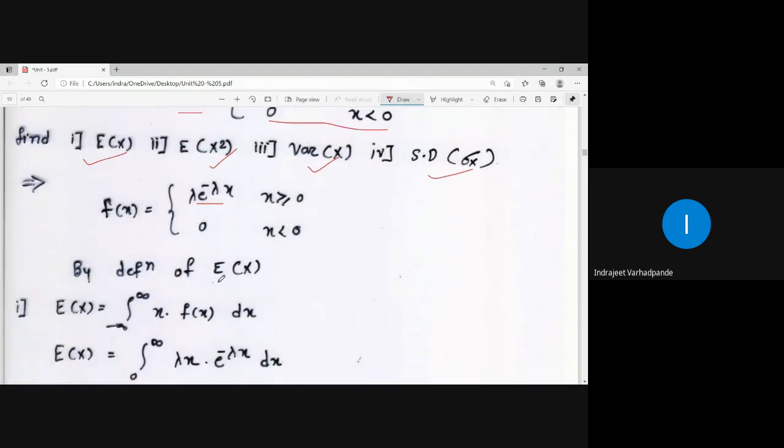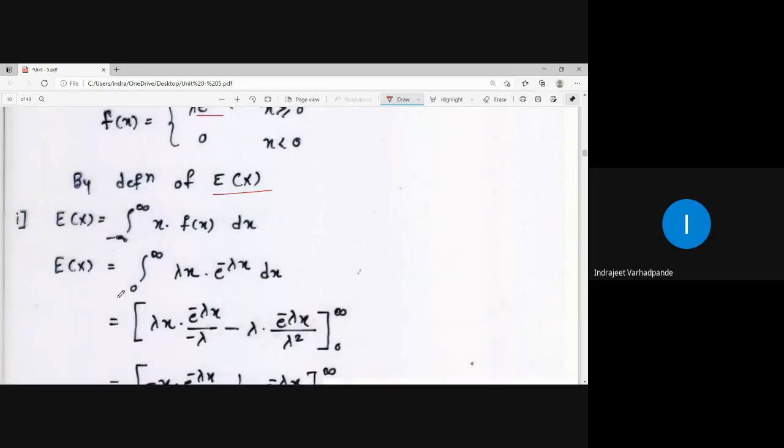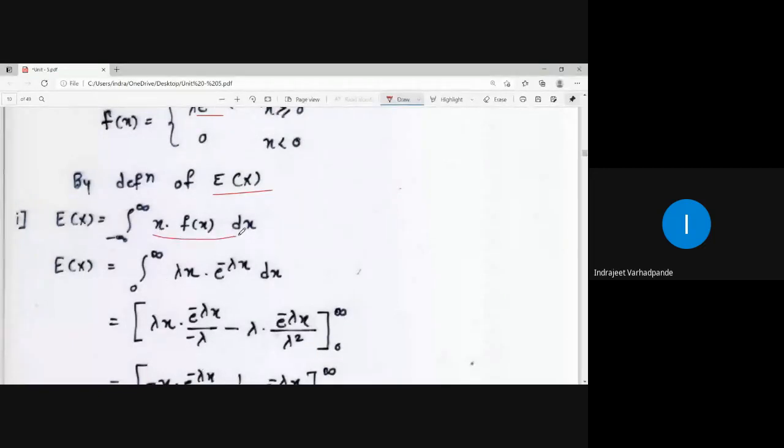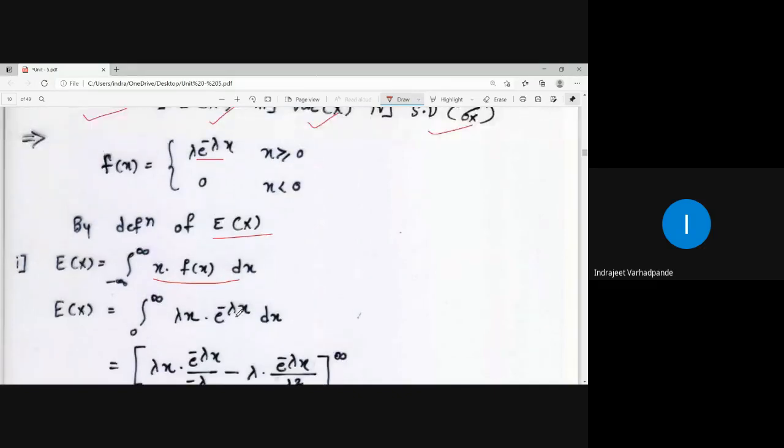By definition of expectation of x, as per the Leibniz rule, integration by parts will be applicable. So expectation of x for the continuous random variable is the integral from minus infinity to infinity of x into f of x dx, which is the integral from 0 to infinity of lambda e to the power minus lambda x into x dx, right?